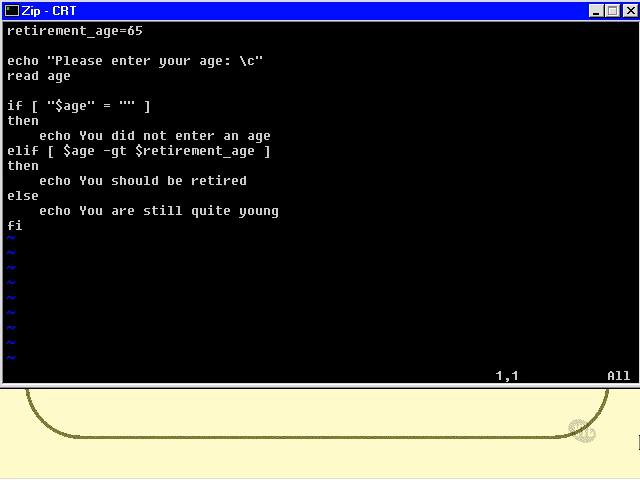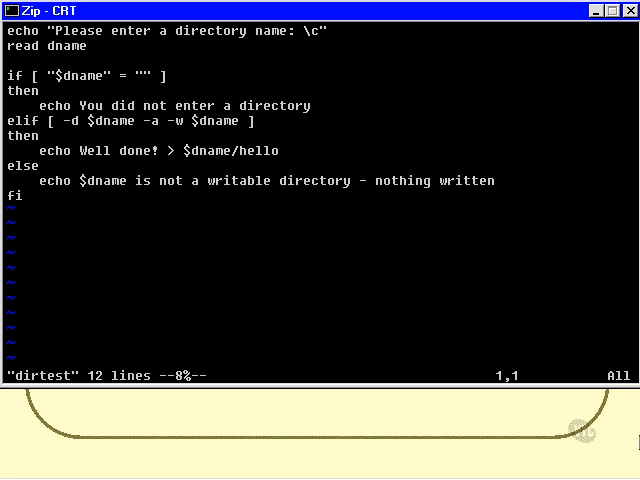We'll now look at the directory script, and this is actually quite similar. We enter a directory name, we test in the same way whether it was entered, and specify that they did not enter a directory, and I ask for it to happen on the one line. Here we are doing two tests on the one line. We're saying that the directory name dname entered is a directory and it is writable. If that is the case, then I'll just put the words well done into a file called hello in that directory name. Otherwise of course I'll put out a message saying dname is not a writable directory, so nothing written.